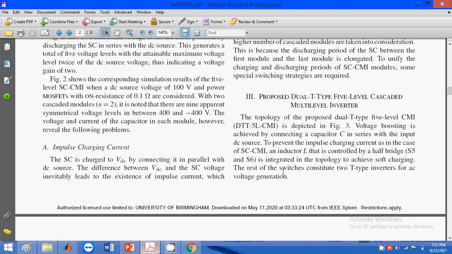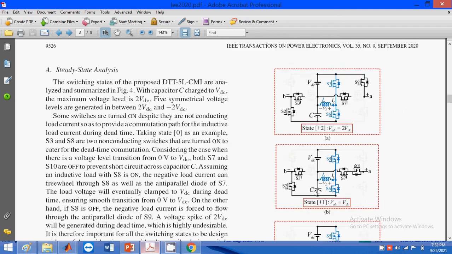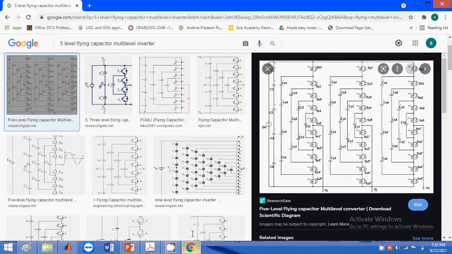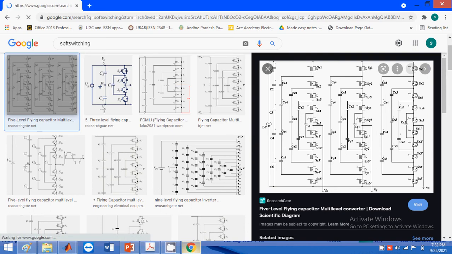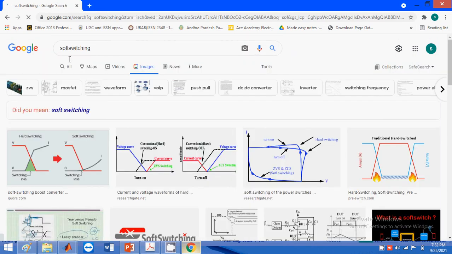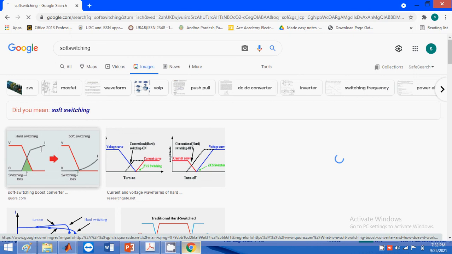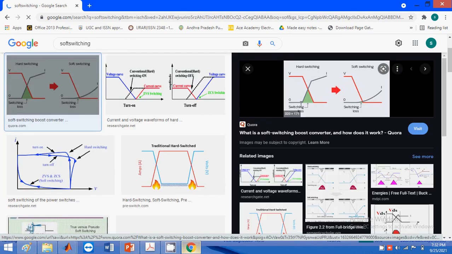And then we are using a soft charging process. That means soft switching is used in this model. In soft switching, we have two types of switching methods for turn on and turn off of the MOSFET. Look at this image, which compares soft and hard switching. By using hard switching, we have heavier switching losses. So in order to reduce these switching losses, we require soft switching processes.